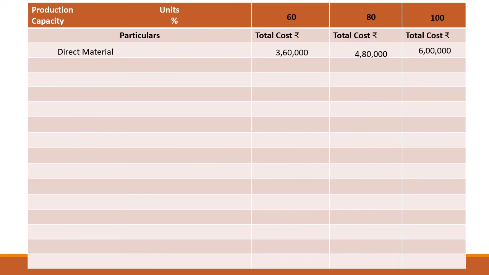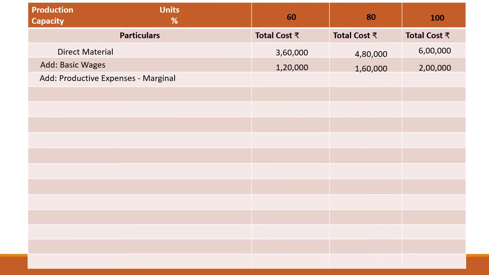Same way for 80% capacity, if for 100% it is 6 lakhs, how much is for 80%? So you will get 4,80,000. After direct material, we will add basic wages, which is also our prime cost element. So we will add basic wages. For 100% capacity level, it is already given. Same way as direct material, we will calculate basic wages for 80% and 60% capacity levels.